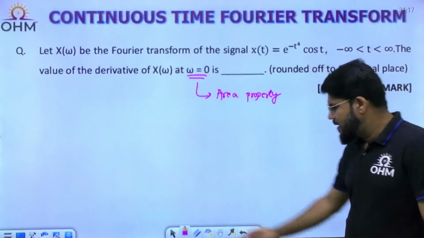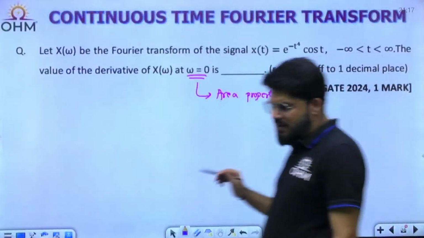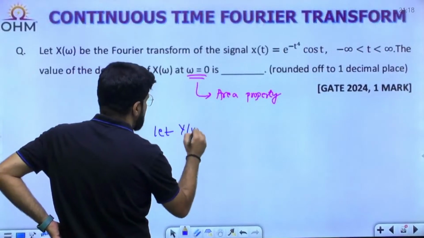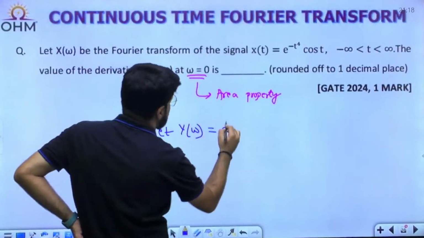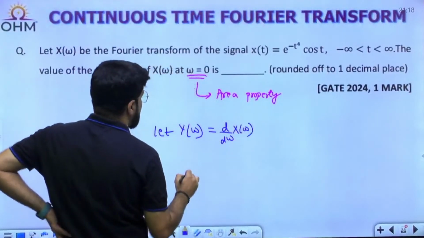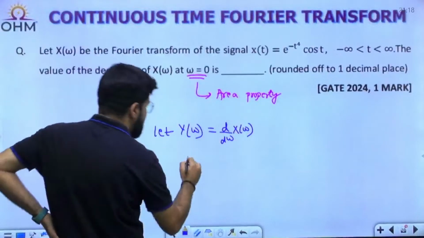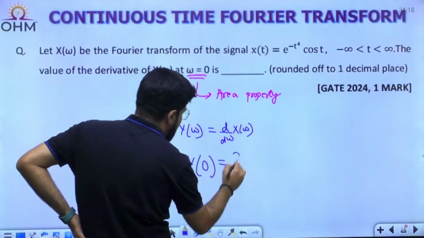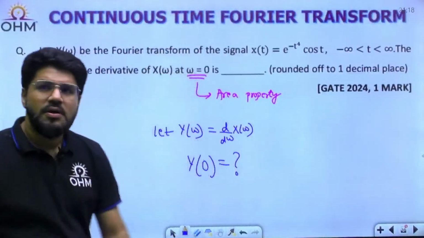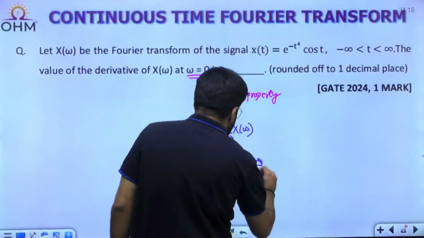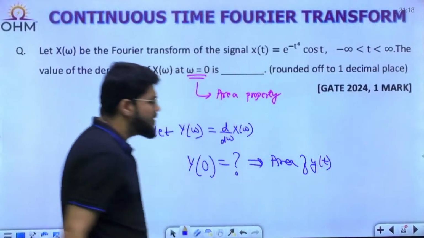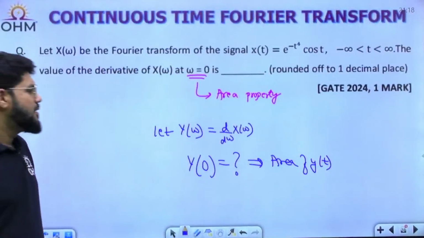First of all, let there be the derivative of X(omega), which is suppose Y(omega), which is d by d omega of X(omega). The question is the value of this derivative at omega 0. So what I need is Y(0). Now what is Y(0)? The area property: Y(0) means area of the y(t) signal in the time domain. Do I know the y(t) signal?